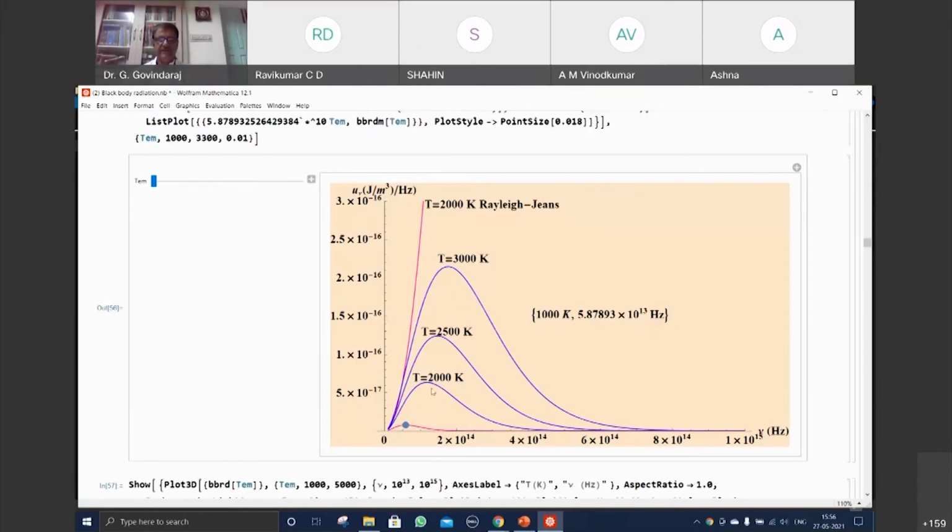Now find out the lambda maximum times temperature. That is a constant. It's an experimentally proved fact. There's no dispute on that. Find out the area under this curve for every one of them at a given temperature, and divide by T to the power 4. You will get a constant, the Stefan-Boltzmann constant. This is the experimental side. These three things are experimental aspects.